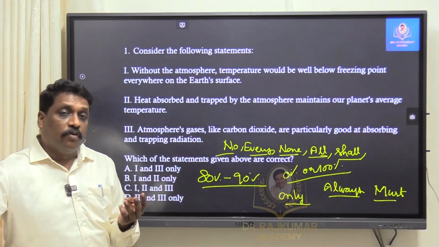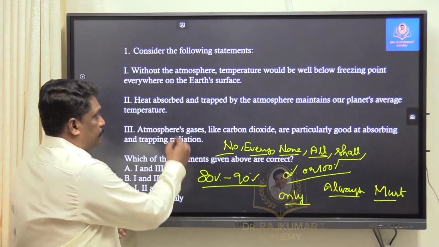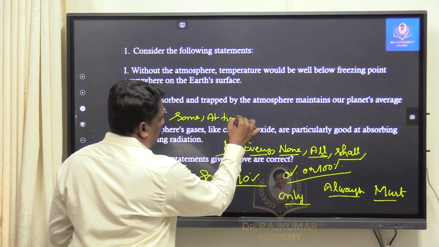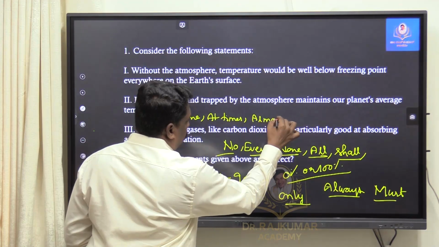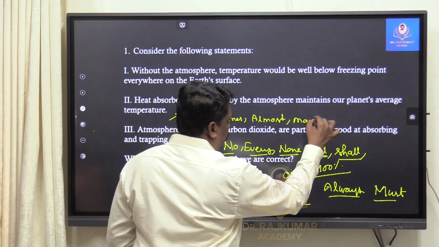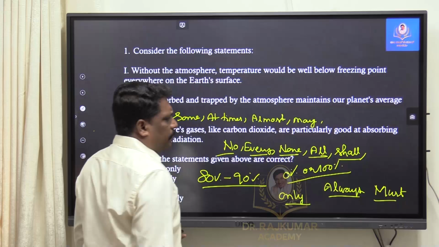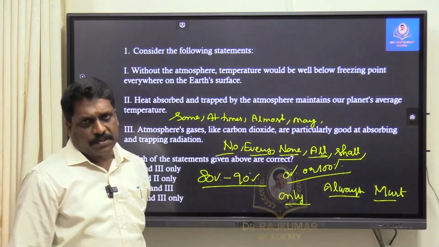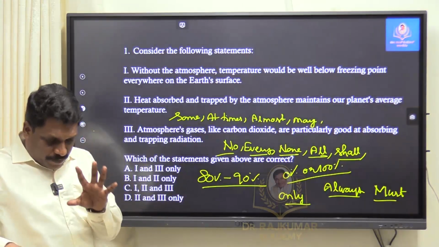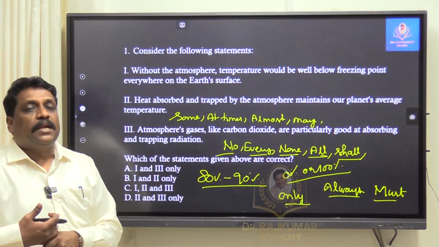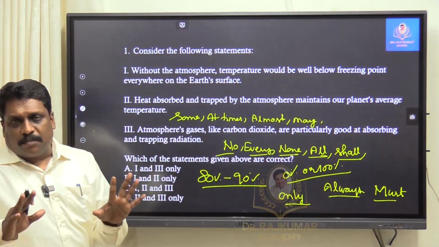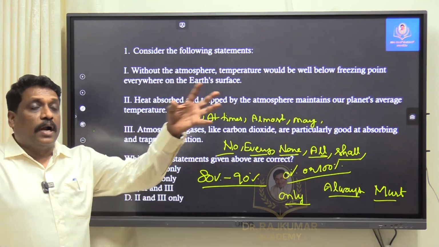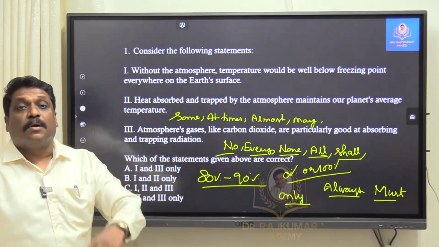On the other hand, words like some, at times, almost, may, and so many other examples, all these words I call relative words. Now here, why am I saying extreme words are to be taken into consideration? Because any subject you take, it always comes with an exception. I cannot have 0 or 100% always. It always comes with some exception.